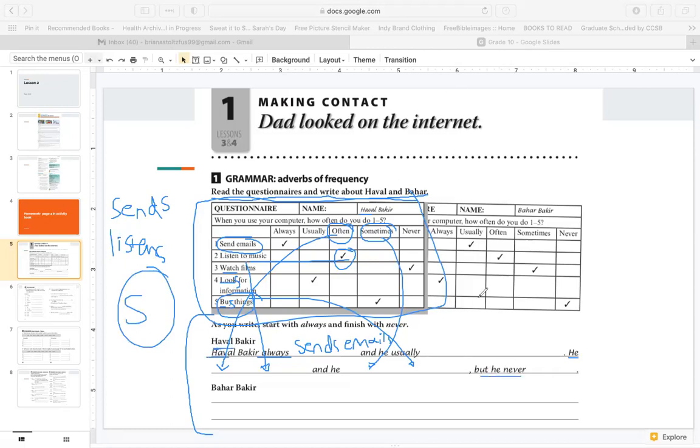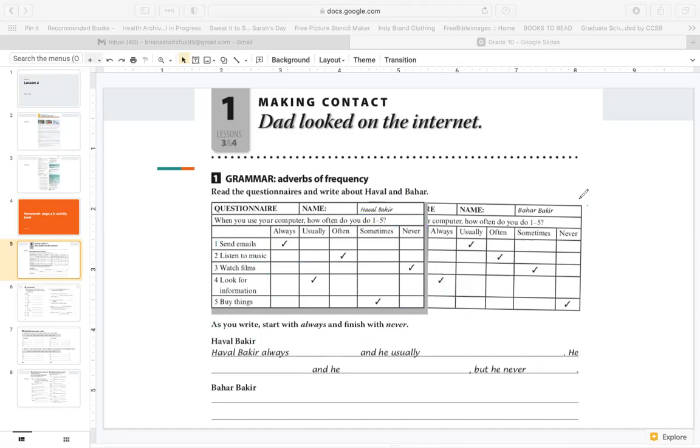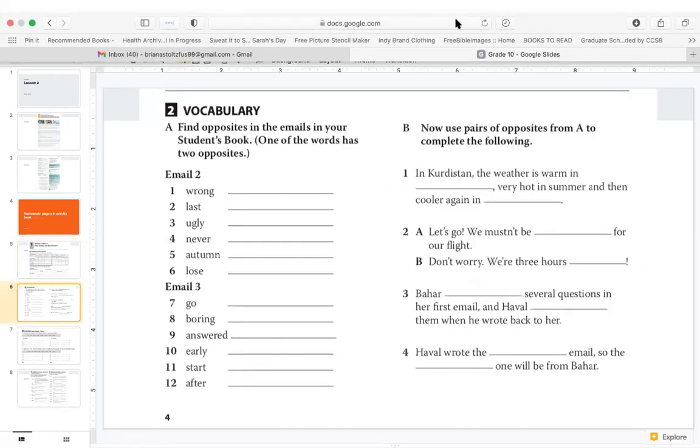Good. And then, what does he never do? Watches films. So do the same for Bahar here. You're going to write what they always do, usually do, often do, sometimes do, never do. Okay, and then write these same types of sentences here for Bahar. If you have questions, we will review it in the next video. We can review it in the live class, or you can always message our group chat. So continue on page 4 of your activity book.